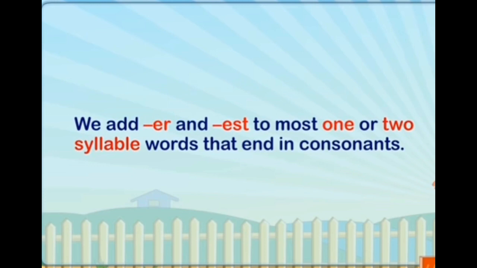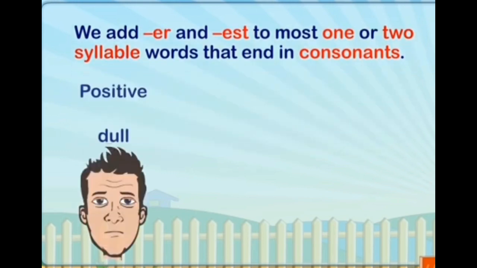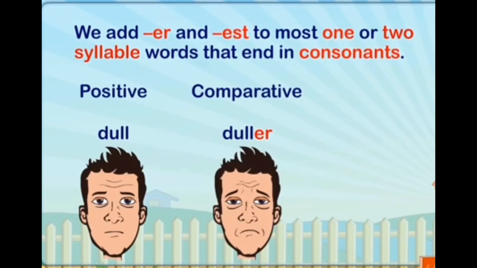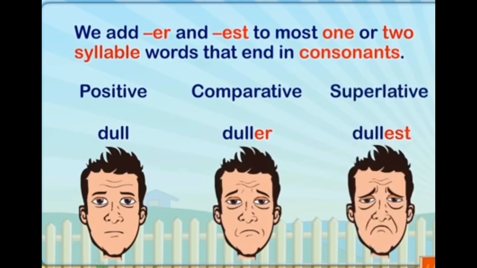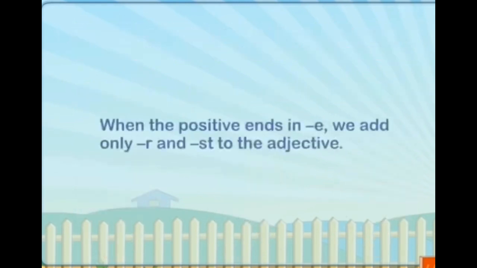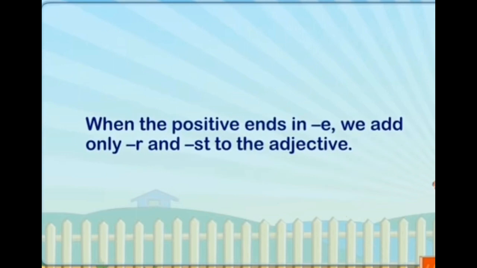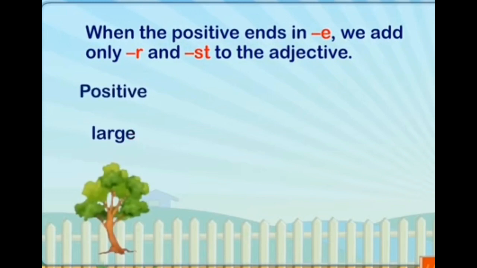Now let us follow the rule. We add ER and EST to most 1 or 2 syllable words that end in a consonant. Look at the example: dull, duller, dullest. In comparative, we add ER. In superlative, we add EST. When the positive ends in E, we add only R and ST to the adjective. Now look at the example, large.